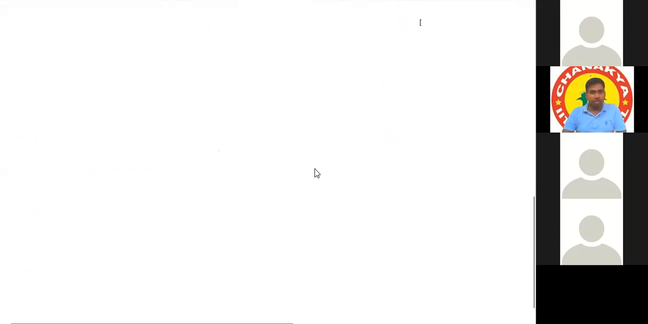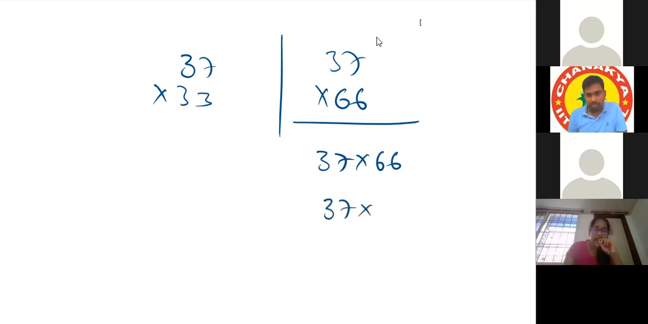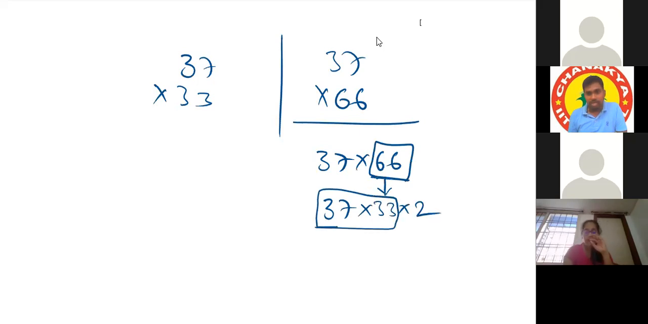Actually, the given numbers we have to convert so that we can apply the technique, which is by one more than the one before. Suppose our question is 37 into 33, he will give the question like 37 into 66. We can convert 66 as 33 into 2. Now it is easy to do this multiplication, and later we can double it.